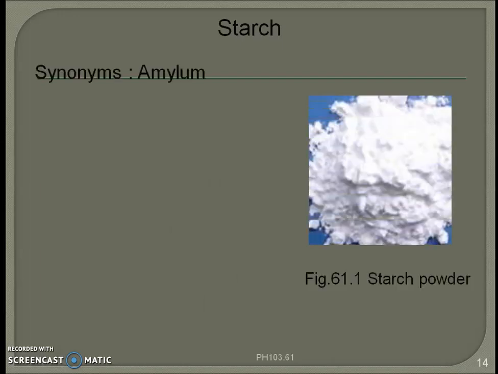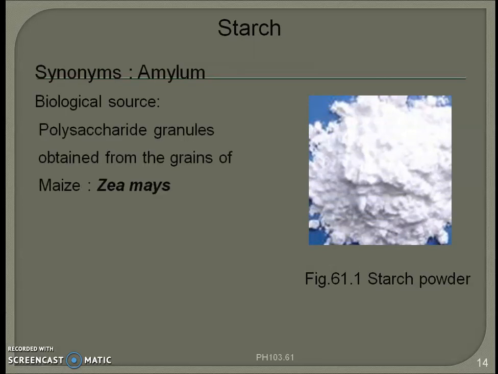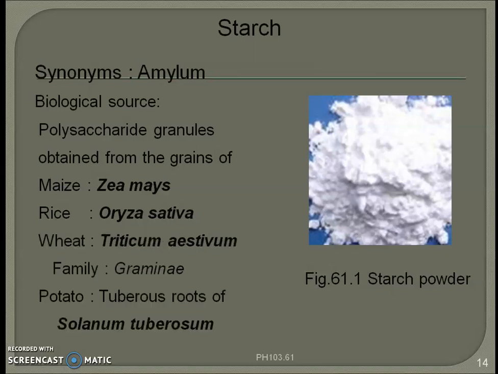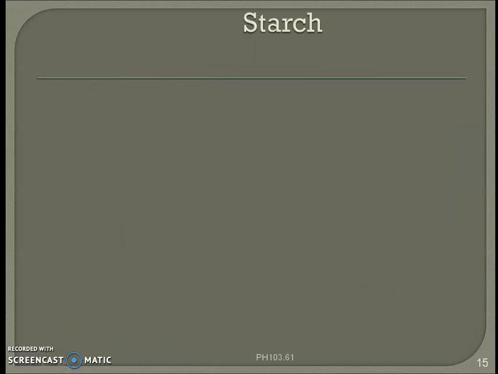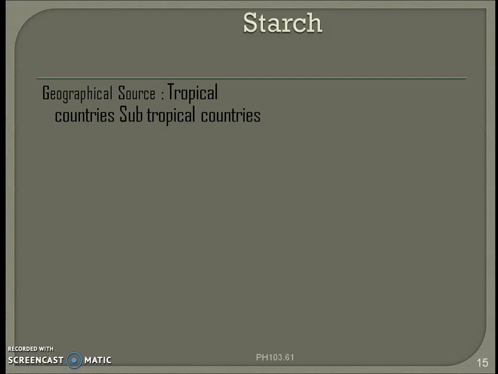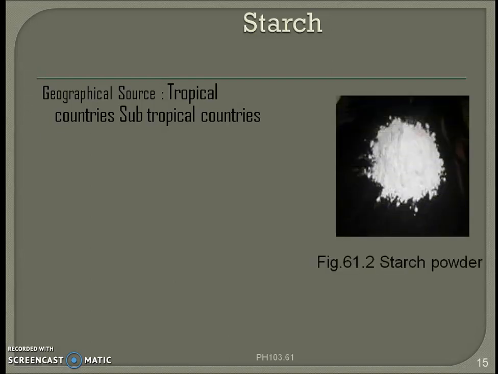Then third pharmaceutical aid we are going to study is starch. Synonym: amylum. Biological source: polysaccharide granules obtained from the grains of maize, that is Zea mays. When it is obtained from rice, it is Oryza sativa. Obtained from wheat, it is Triticum aestivum, family Graminae. And potato starch is from tuberous root of Solanum tuberosum, family Solanaceae. Then geographical source: tropical countries, subtropical countries.